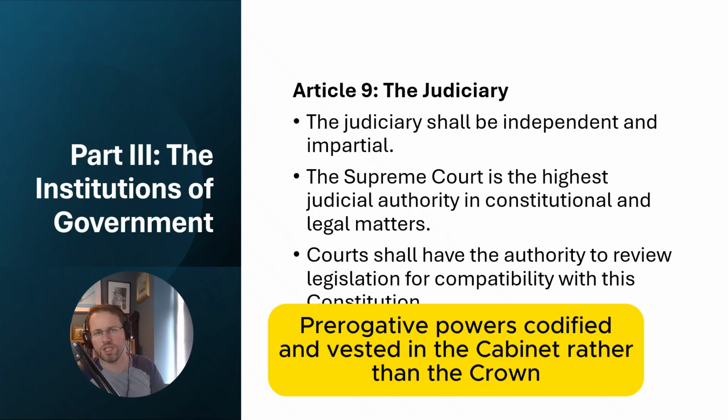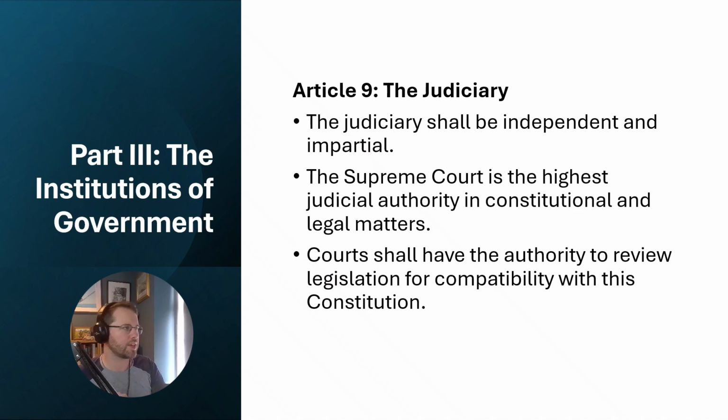Article 9, then we have the judiciary. It'll be the independent and impartial. The Supreme Court is the highest court. Again, there's nothing controversial in this until we get to the third section. And the third section states that courts shall have the authority to review legislation for compatibility with this constitution. So there we have it. We have the power of the court to judicially review legislation passed by Parliament. And that's a radical departure. That's telling me that ChatGPT doesn't really understand the British Constitution.